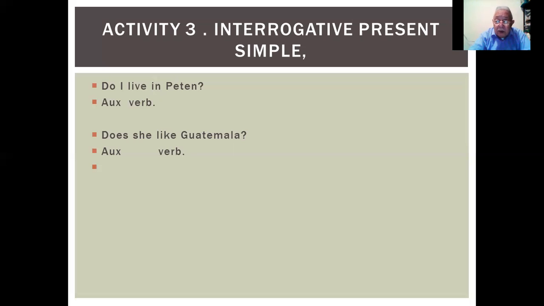Okay, so the auxiliary is does, and the verb is like. So this is what you have to do for the simple present. For the simple present, okay? This is what we have for this lesson. And then we can go and talk about this presentation of the present continuous.